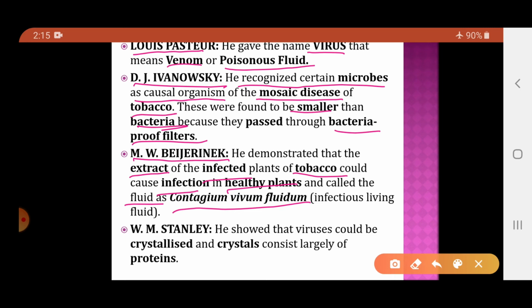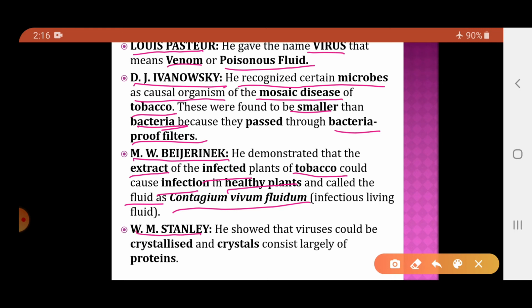Now, what did Beijerinck do? He took the extract of the infected plants of tobacco, and this extract he inserted into the healthy plants of tobacco. And when he inserted this extract into the healthy plants of tobacco, he found that the healthy plants were also infected by those microbes, and he called that particular extract contagium vivum fluidum, which means infectious living fluid.